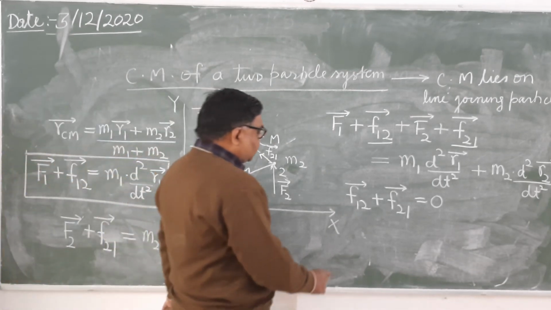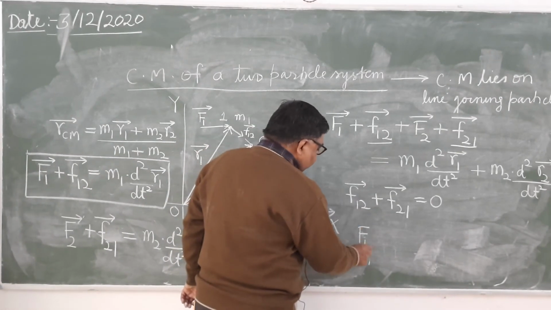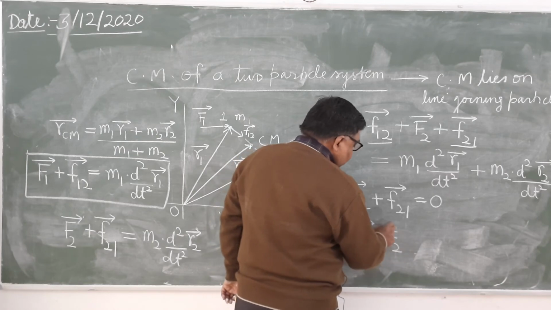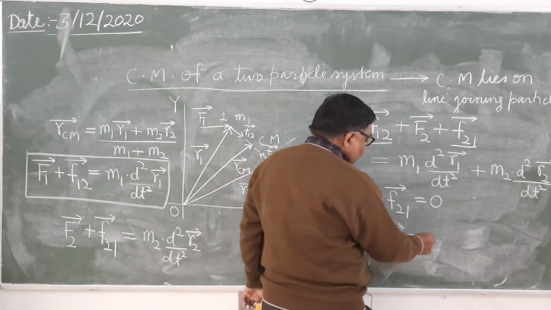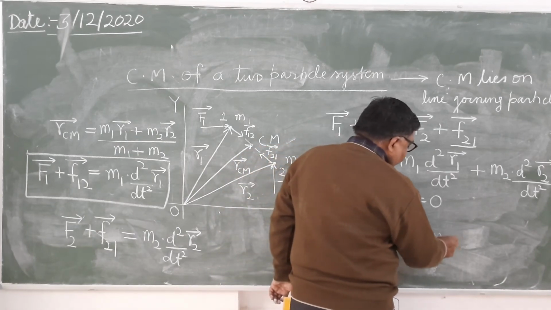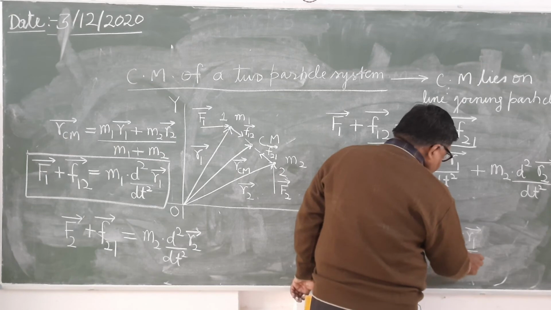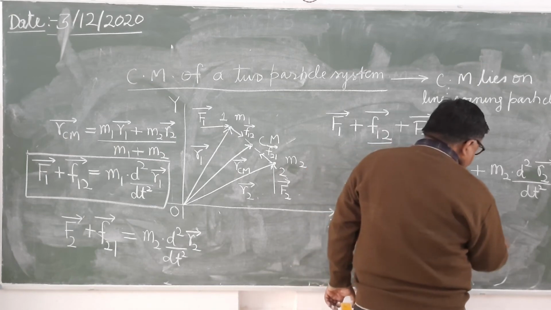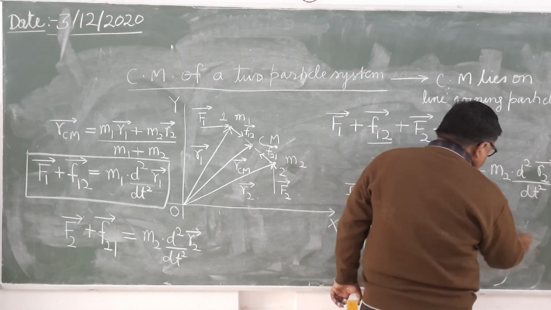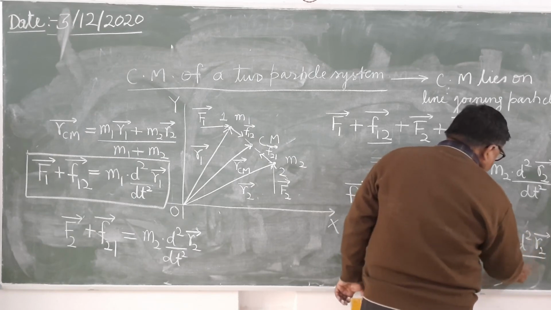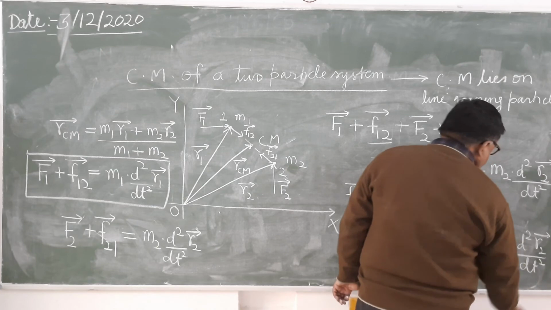And when their resultant is 0, then vector F1 plus vector F2 will be equal to m1 d square r1 upon dt square plus m2 d square r2 upon dt square.